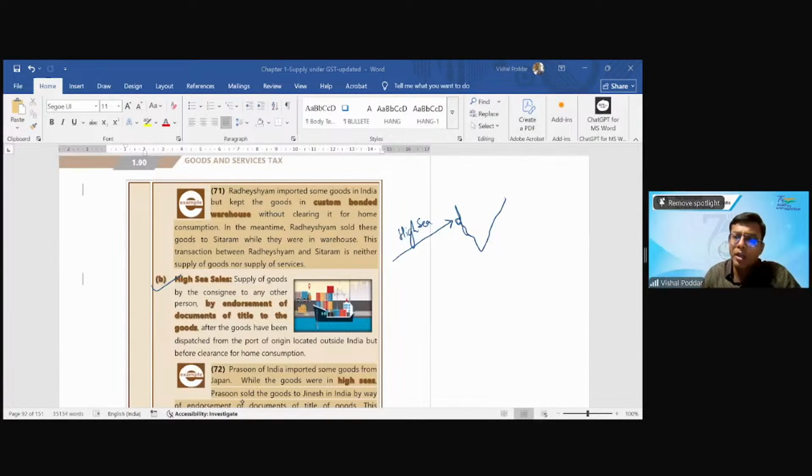In the meantime, Ankit comes to me saying, sir, I want to buy these goods. I said, Ankit, wait, after 10 days the ship will come to India. I will clear it and give it. Ankit says, sir, no problem, you sell it to me today. Whenever the ship comes, I'll get the goods cleared from the customs. I said, best. So I make an invoice and sell the goods, and Ankit makes payment to me. Now, when I'm selling these goods, they are still in the high seas. They have not even touched India. Whether such a sale will be liable to GST, again clarified, such sales, which are called high sea sales, are not liable to GST.